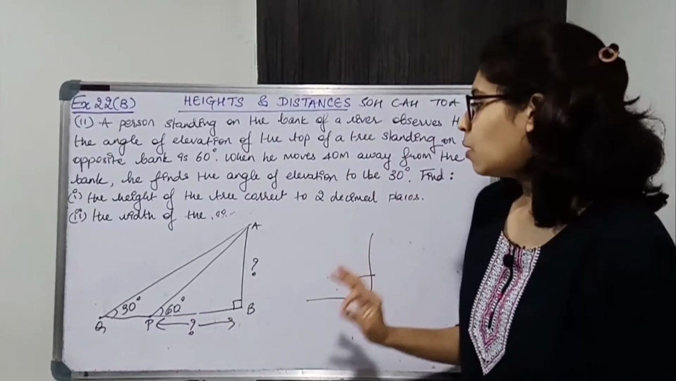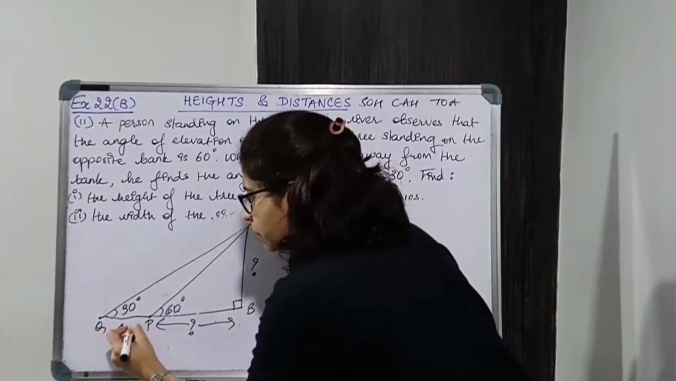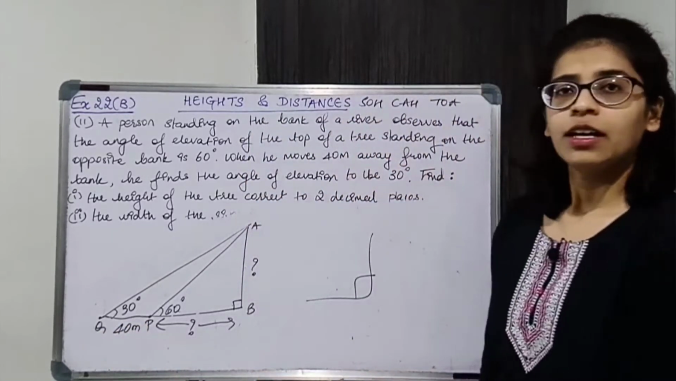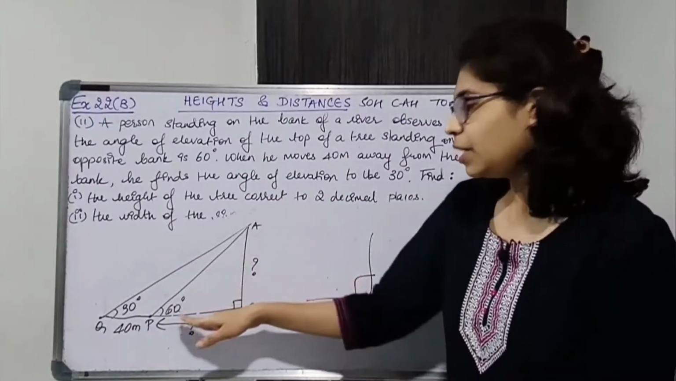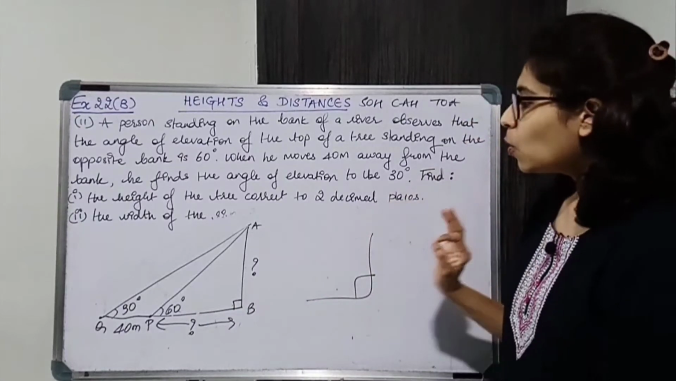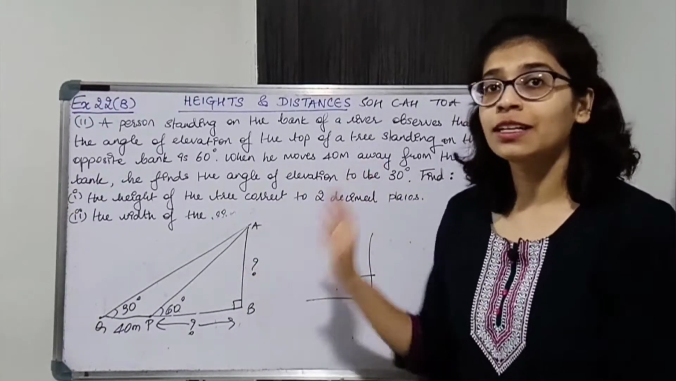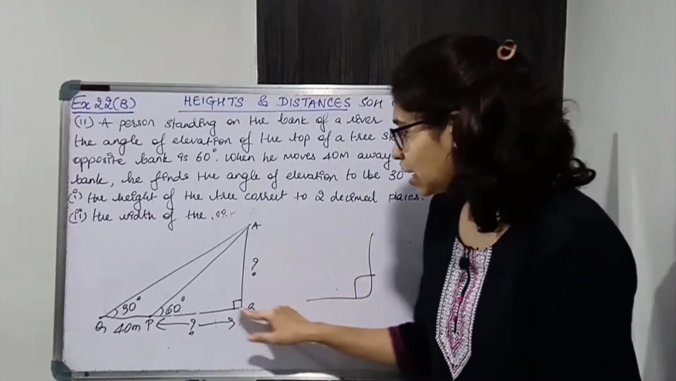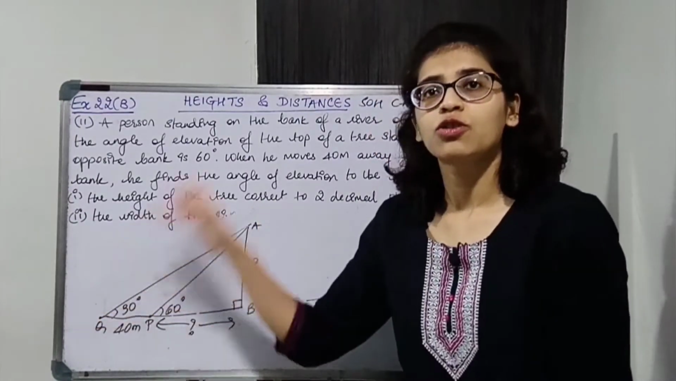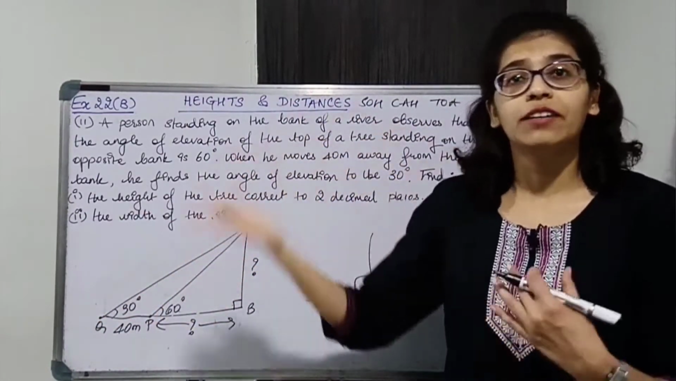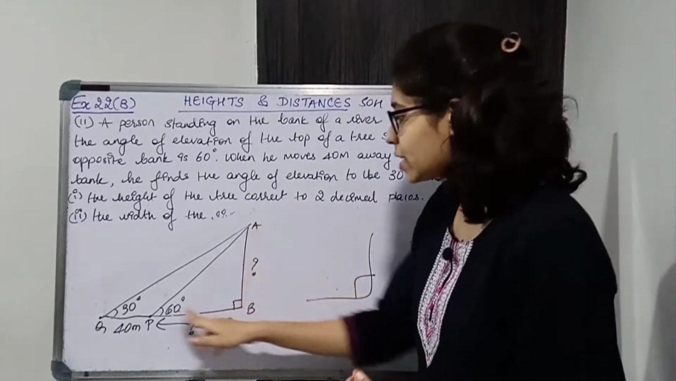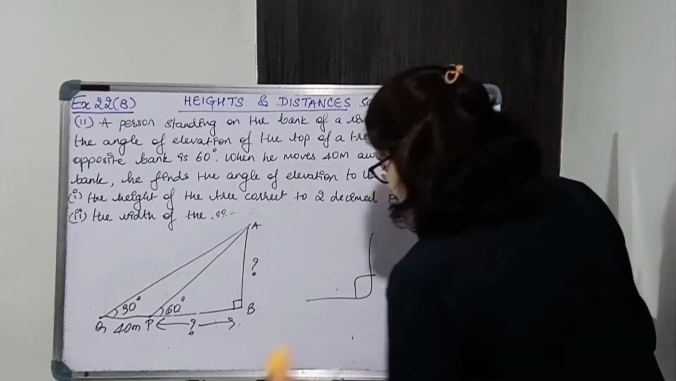Okay, now P to Q is 40 meters. Okay, now from this information we have to find AB and PB. Now we'll be considering two right angle triangles. There are two right angle triangles over here. One is ABP, another one is ABQ. So we'll consider both and we'll see what we can find. Okay, so let us consider ABP first.